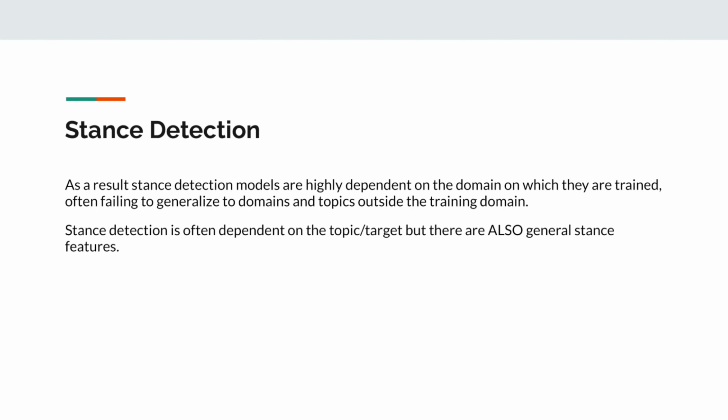Stance detection is often highly dependent on the target/topic, and features that are useful for predicting the stance for one topic can sometimes not be useful for other topics. For instance, features that would be useful for predicting the stance of a passage towards abortion would often not be useful for determining another passage's stance on charter schools. As a result, stance detection models are often highly dependent on the domain on which they are trained, often failing to generalize to domains and topics outside of the training data.